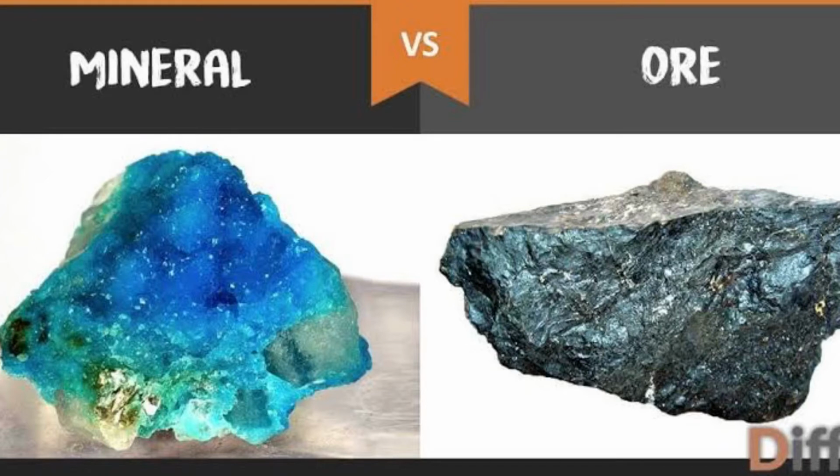Next is copper. Copper is one of the few metals which occurs in nature in its native form. Because of this reason, this was the first metal used by ancient people. This is the metal which is found in its raw form, or alone. You do not have to change it or purify it. That is why in the ancient period people used copper.